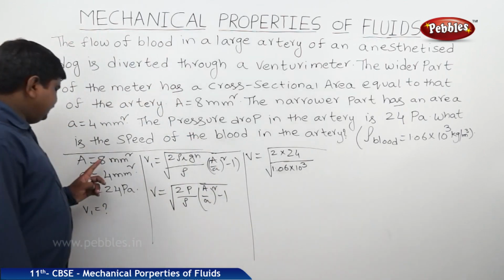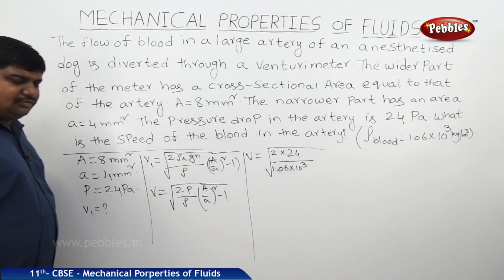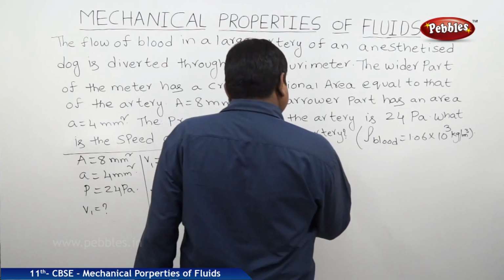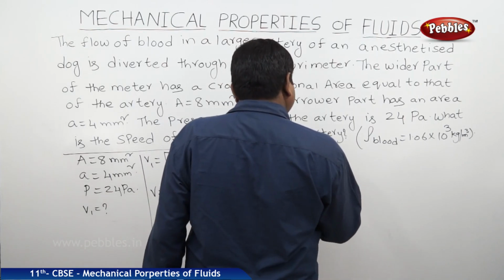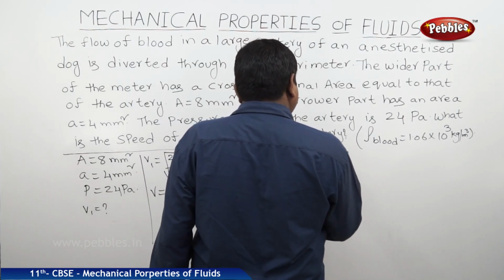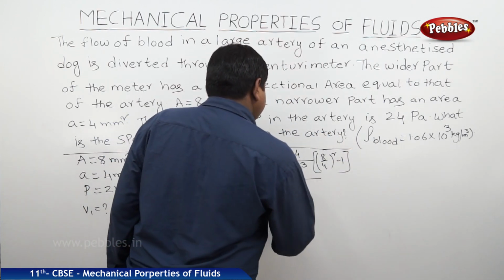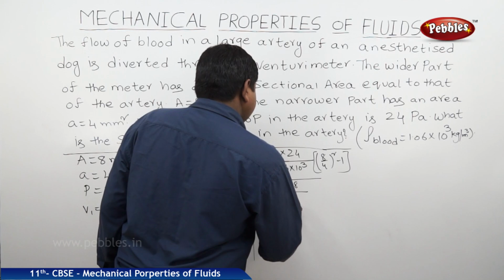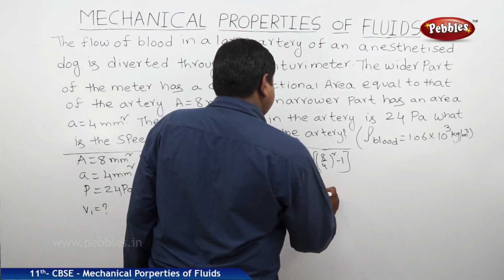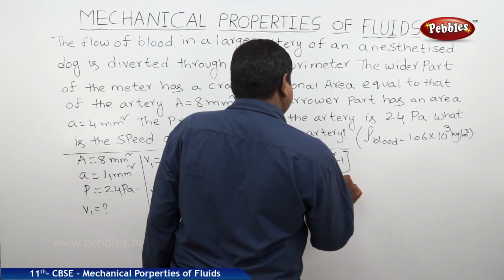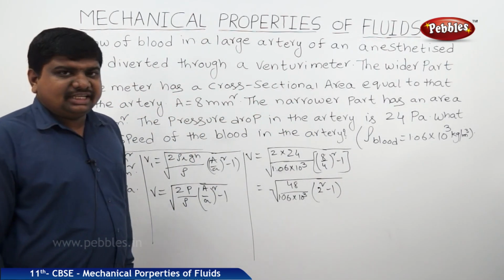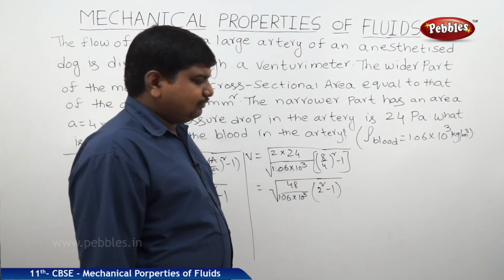A by a, where A is equal to 8, small a is equal to 4, 8 by 4 whole square minus 1. Therefore, it is square root of 48 by 1.06 into 10 cube into 2 square minus 1. 2 square is 4, 4 minus 1 is 3, 3 into 48, 144.